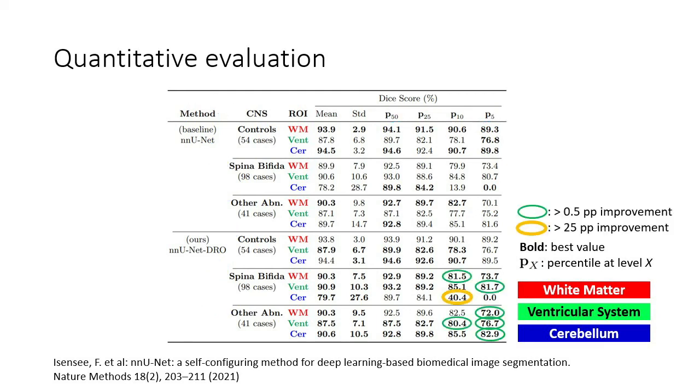Now, I would like to highlight the improvements in terms of Dice score of more than 0.5 percentage points in green and of more than 25 percentage points in yellow. Those improvements all occur in favor of distributionally robust optimization for the abnormal fetal brains and for the percentiles at 10% and 5%. That represents some of the worst cases here.